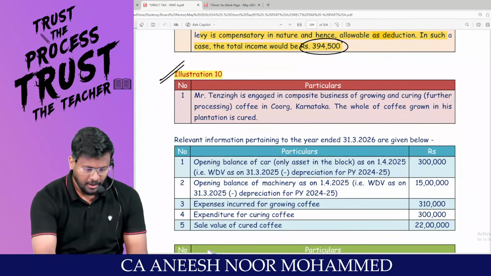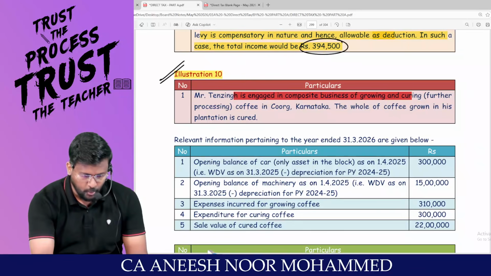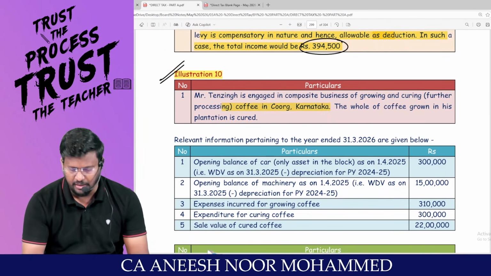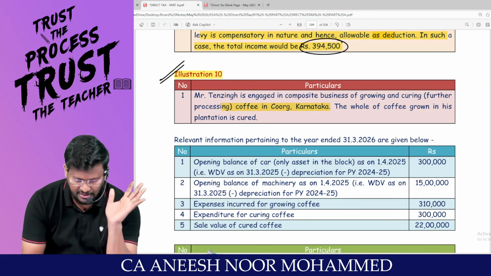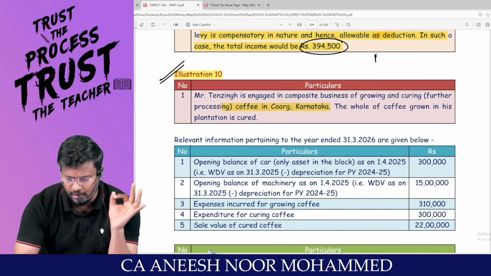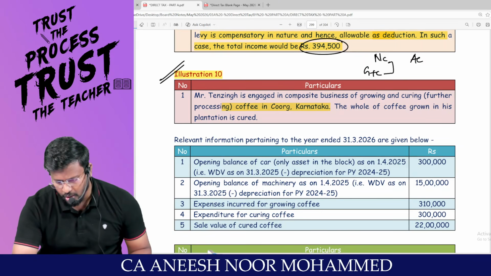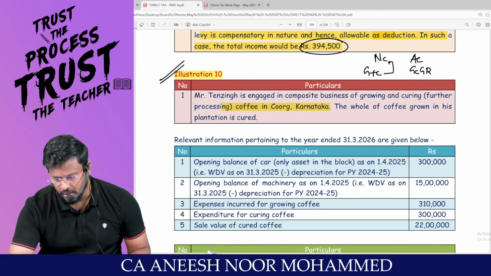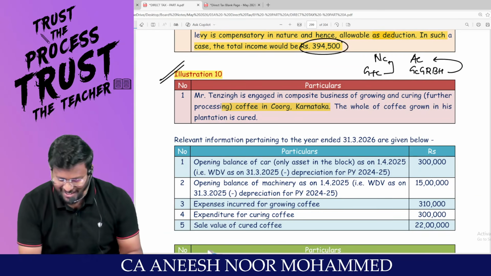Question number 10. Mr. T is engaged in composite business of growing and curing, means further processing, of coffee in Coorg, Karnataka. My dear lovable students, is Karnataka in India? Yes, sir. That means coffee has been grown and cured in India. We all know that 2 types of coffee are there, normal coffee and abnormal coffee. Just grown and cured is normal coffee; grown, cured, ground, roasted, boosted, Horlicks, abnormal coffee. Commerciality will be more. Am I right?